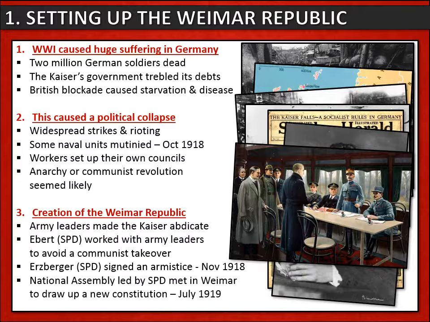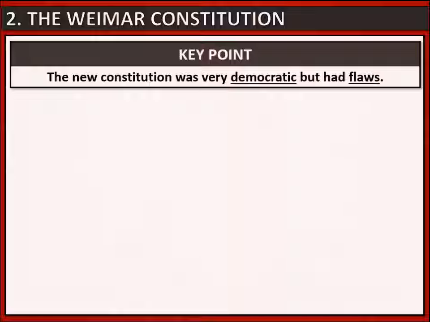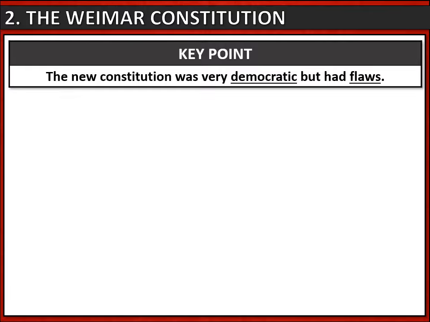And following this, a National Assembly was elected, a little bit like a parliament in Germany. This parliament was led by the Social Democrats, and they met in the town of Weimar to draw up a new constitution for the country, and they did this in July of 1919. So Germany became a democracy with a new constitution. And the key point to remember here is that the constitution was very democratic, but it had some serious flaws. Let's take a look at it.